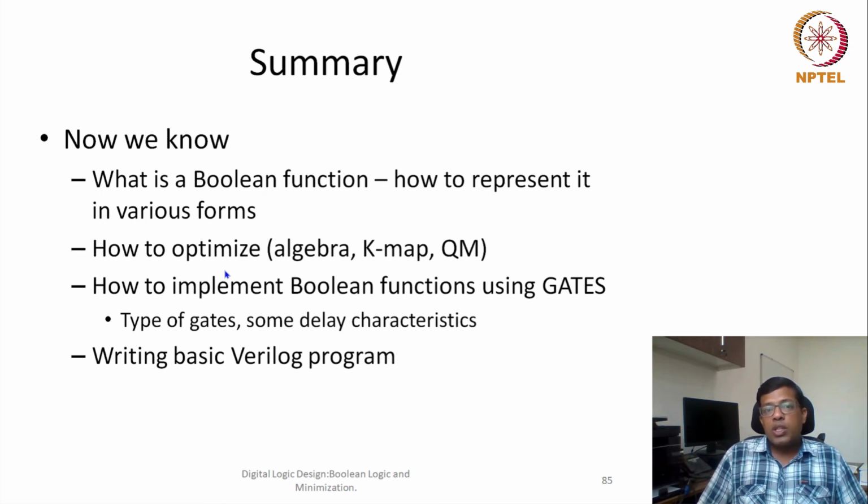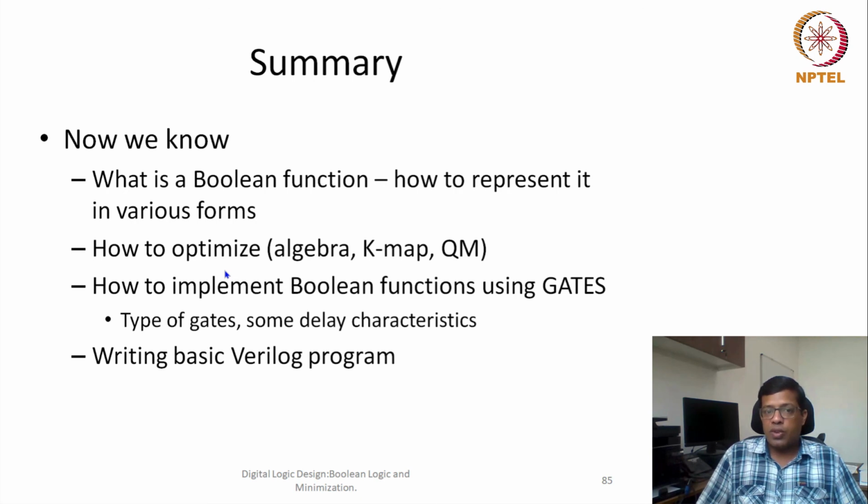After understanding Boolean functions and Boolean algebra, we have seen how we can optimize a Boolean expression, how we can reduce the number of product terms, sum terms, or literals. We can do that either using algebra, using a graphical representation like the K-map, or a tabular representation like the QM method.